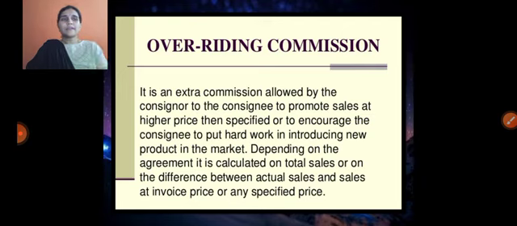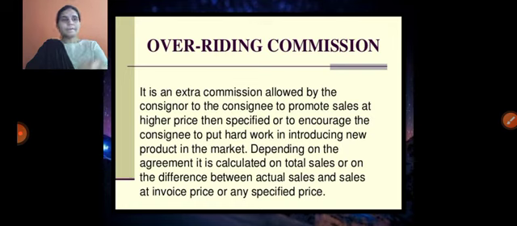This commission is calculated on total sales or on the difference between the actual sales and sales at invoice price. As we know, invoice price is different and cost price is different. Cost price is the actual price of the goods. Let's say 100 rupees is the cost price and invoice price is 200 rupees.